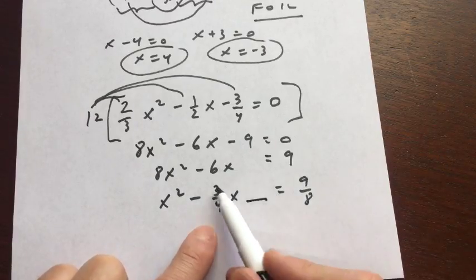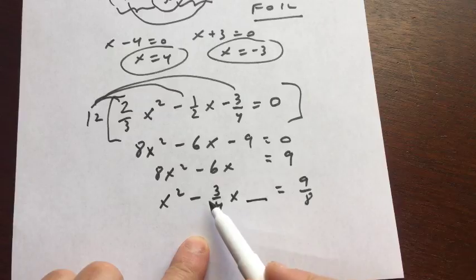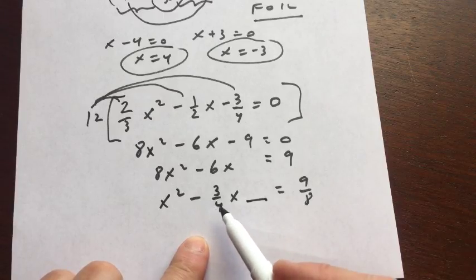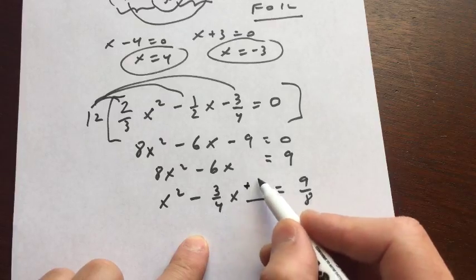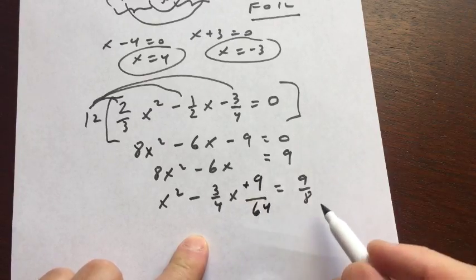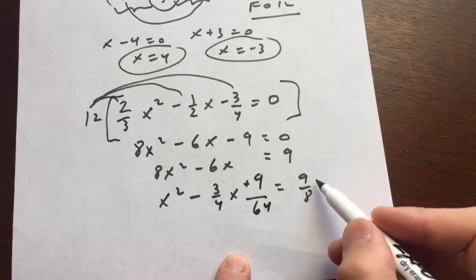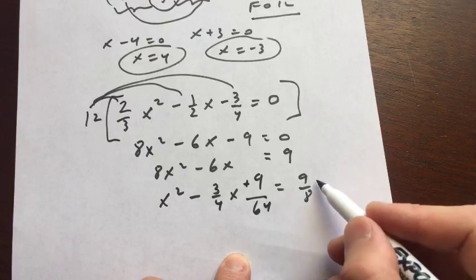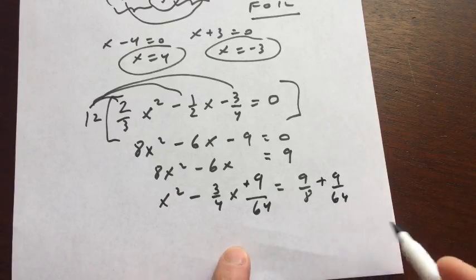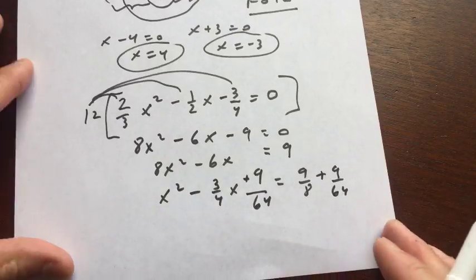Well, what you do is you take half of this middle coefficient. So what's half of 3/4? It's 3/8, and then if you square that, what's 3/8 squared? It's 9/64, right? But if you add 9/64 to the left side, you have to add 9/64 to the right side because you want to keep the equation balanced, right?